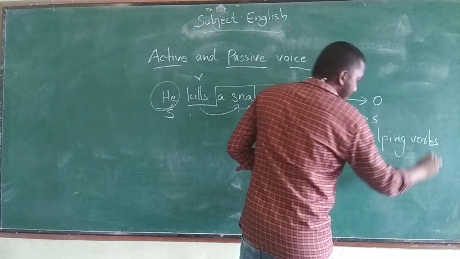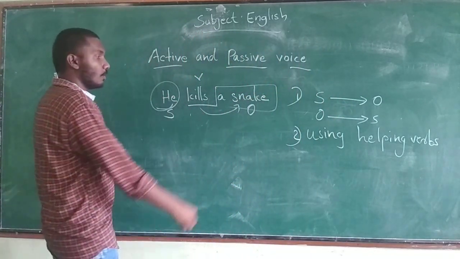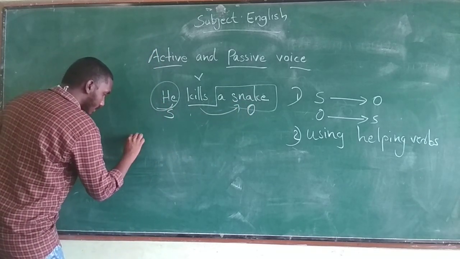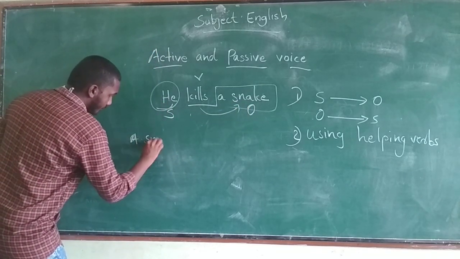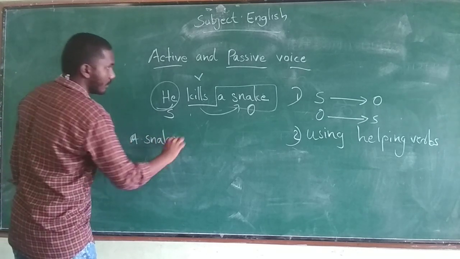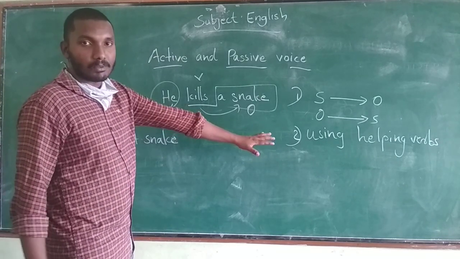Helping verbs. You can see here the object is a snake. So we are writing here a snake. Then which helping verb can we use here?